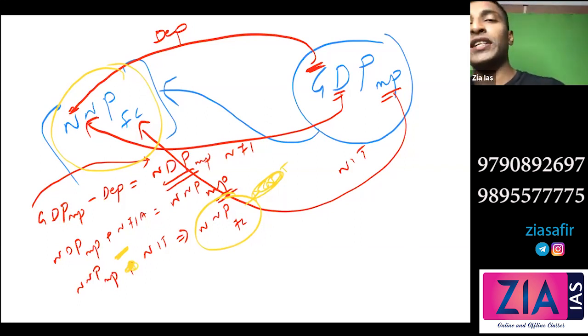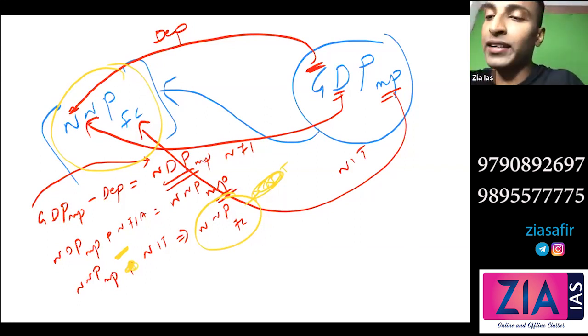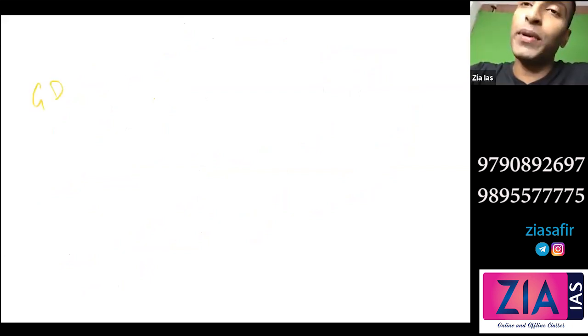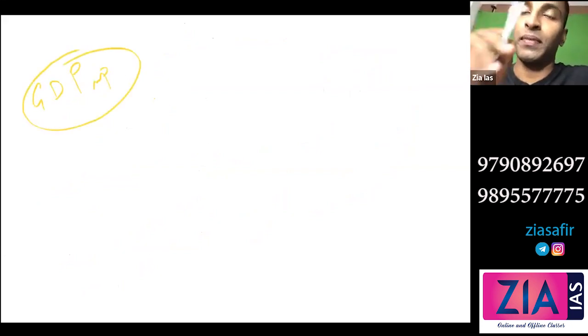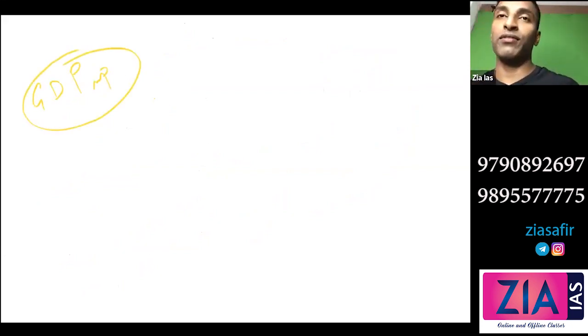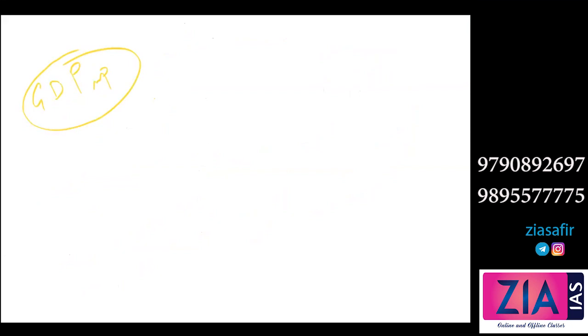Now, what do you think? Which one is better, market price or factor cost, in understanding the actual production? Factor cost. Why? Do you know what we are using now? We are using GDP at market price. Then how can you say factor cost is better? Why are we not using factor cost then? Because in market price, if we increase the taxes, then the GDP will increase. However, that doesn't mean that GDP FC will increase. It means the production, the monetary value of the goods.